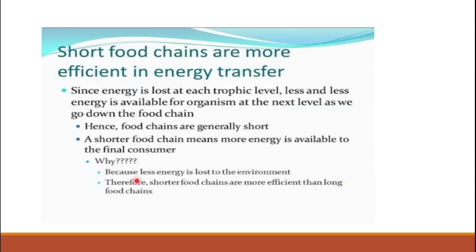So what we conclude is that shorter food chains are more efficient in energy transfer. What does it mean? It means the energy is lost at each trophic level. So less and less energy is available for the organism at the next level as we go along the food chain. So food chains are generally short. A shorter food chain means more energy is available to the final consumer. How and why? Because less energy is lost to the environment. Therefore, shorter food chains are more efficient than long food chains. This is the key point. You have to note it down.